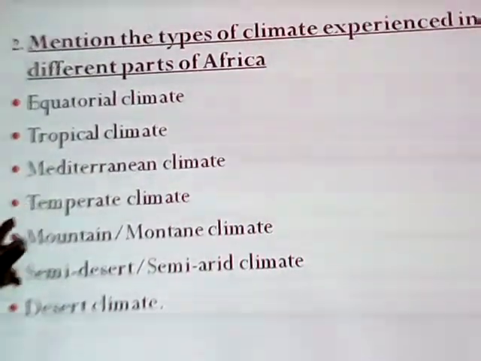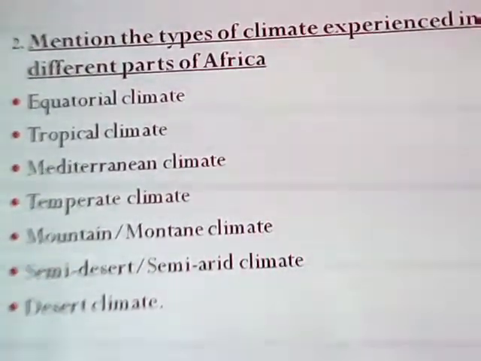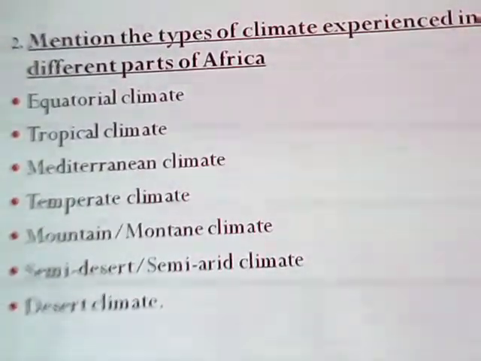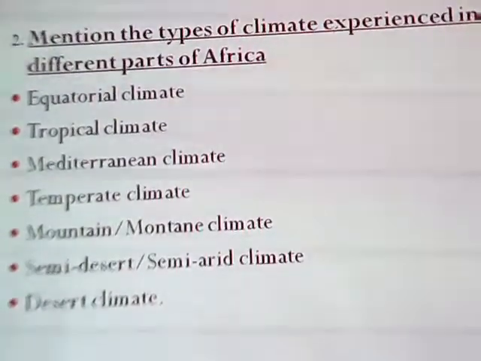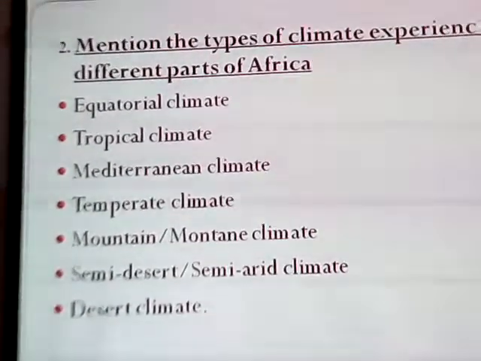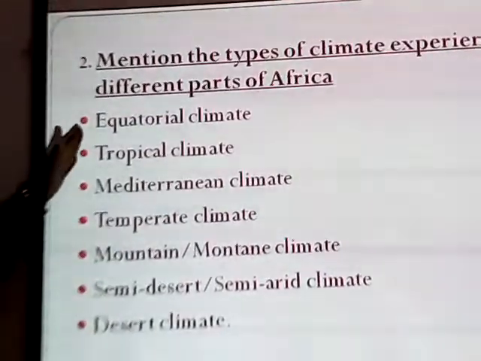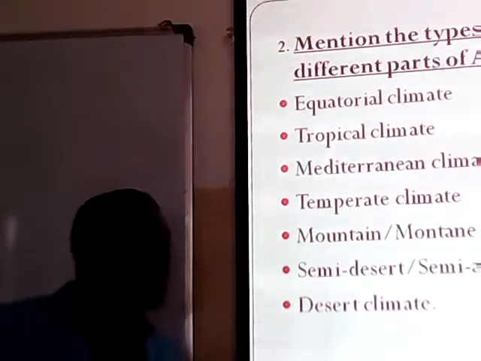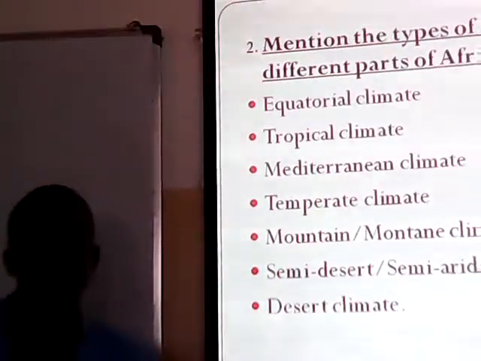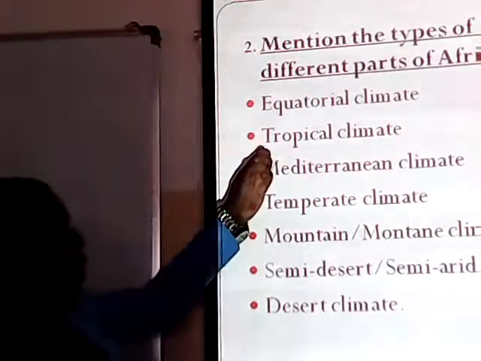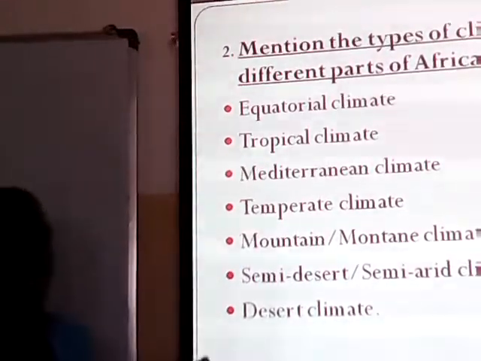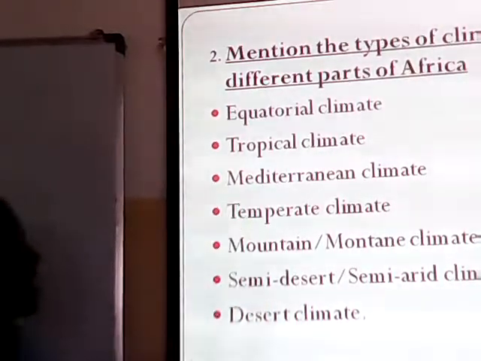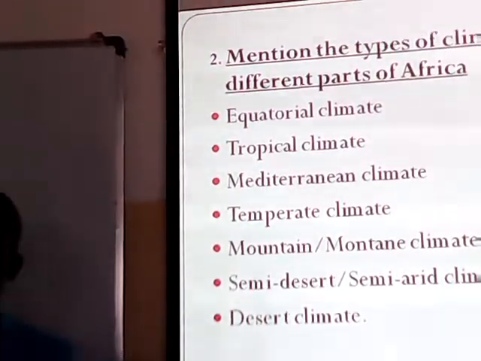These are the types of climate which are experienced in Africa. Each type is found in a particular region, or which you can call a zone. This means that equatorial climate is found in a zone known as equatorial climatic zone. Tropical climate is located in tropical climatic region. Mediterranean, still Mediterranean climatic region.